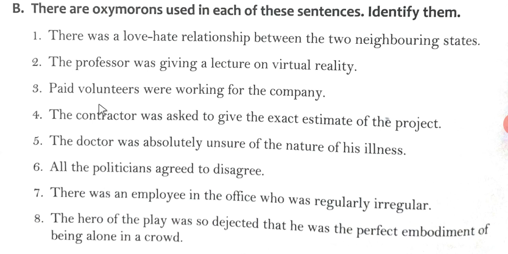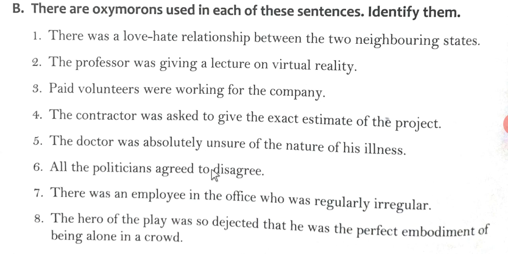The contractor was asked to give the exact estimate of the project. Exact estimate is the oxymoron. The doctor was absolutely unsure of the nature of his illness. Absolutely unsure is the oxymoron in the sentence.